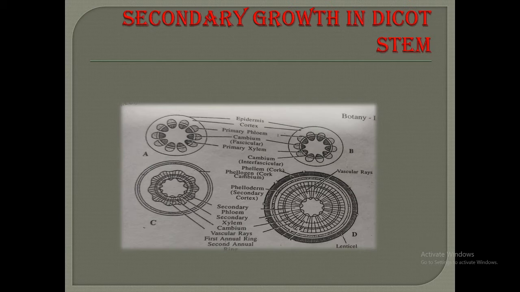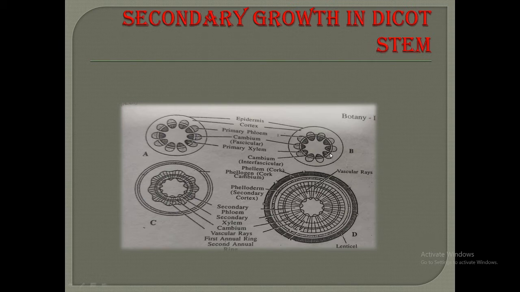So, during the secondary growth, the interfascicular cambium develops from the parenchyma. This interfascicular cambium is present between the primary vascular bundles. This is the primary vascular bundle, and here the interfascicular cambium is present.